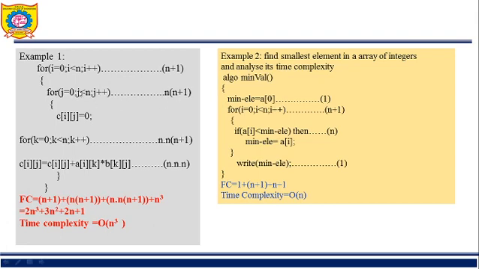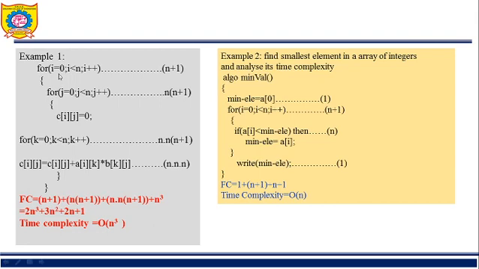Understood? See here why this is n times, because it is within the first for loop. So within the for loop, statements will execute n times. So here n, and because that statement is a for loop, the for loop execution time is n plus 1. So the execution time for this j for loop is n into n plus 1. Then next is a constant, it will take 1 time. Again a for loop.